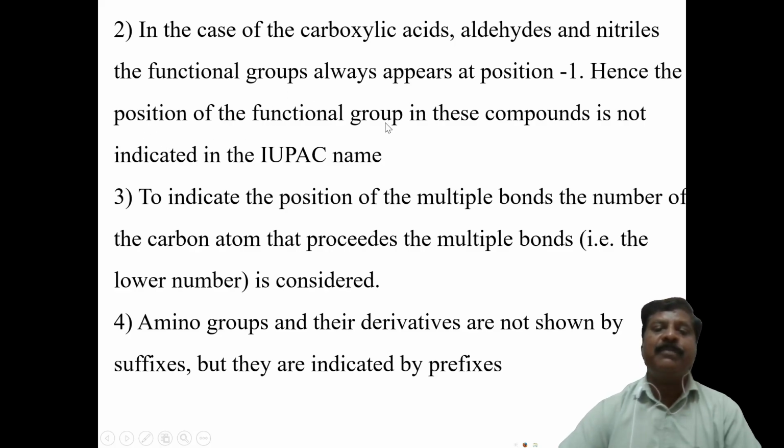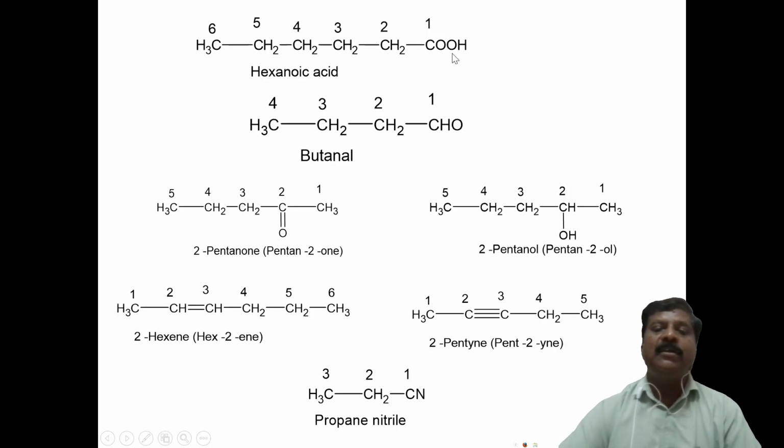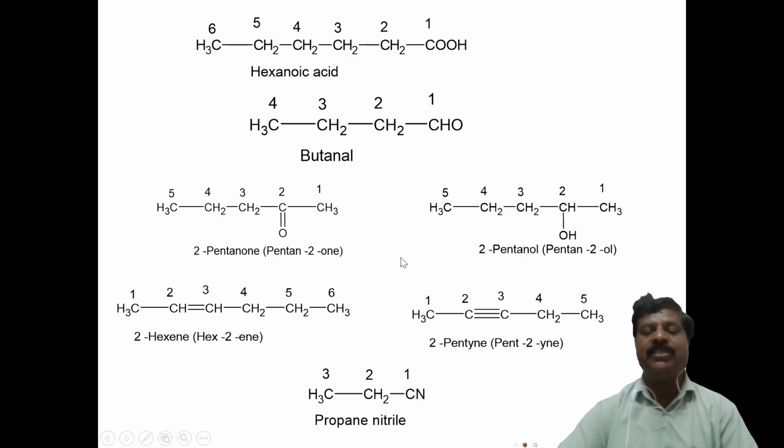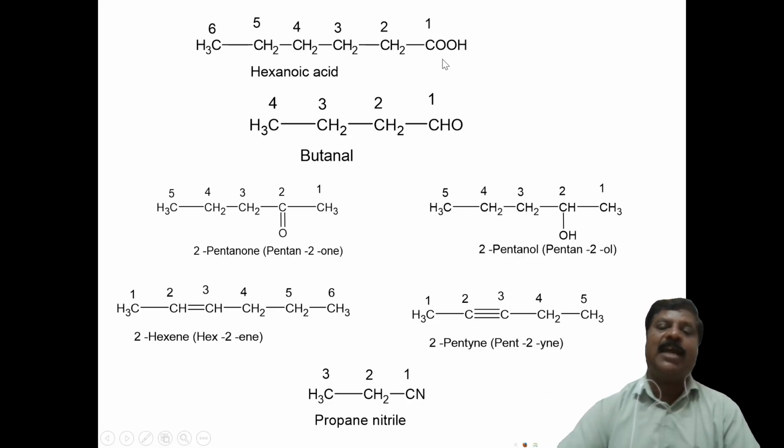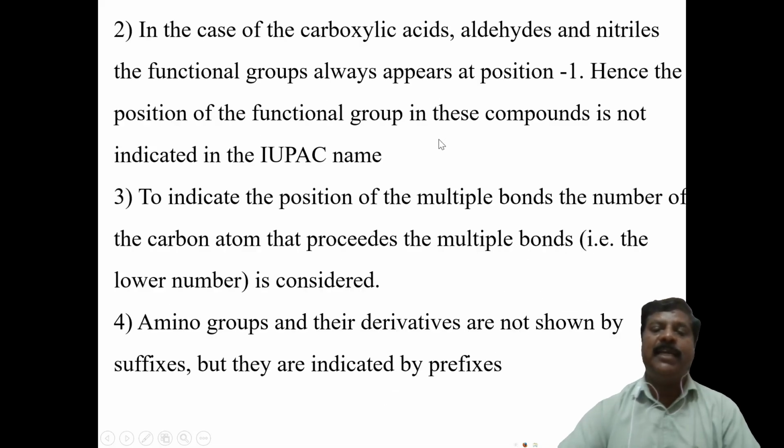Hence the position of the functional group is not indicated as 1. Therefore, we should not write hexane-1-oic acid, butane-1-nol, or propane-1-nitrile, because these are all present at the first carbon atom. The numbering should be taken from that carbon atom. Therefore, we do not write the number 1.